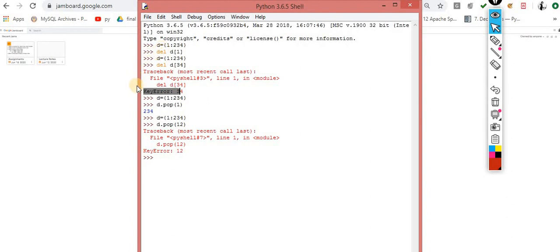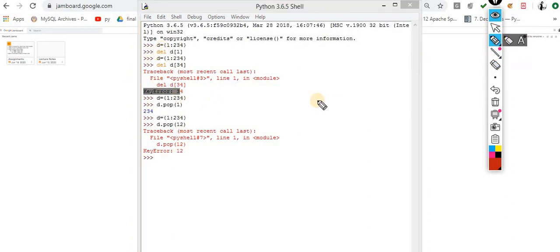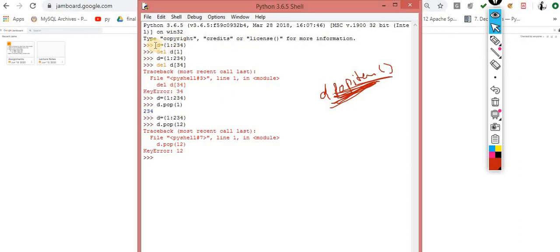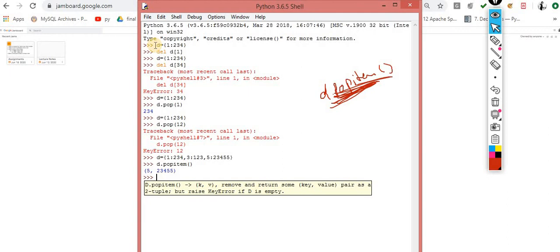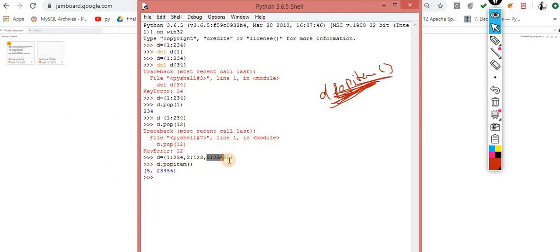Now the next method is d.popitem. What it will do is remove an arbitrary key-value pair. Understand the meaning of this. Let's suppose there are three key-value pairs inside my data. Now I implement d.popitem. It removes this one.